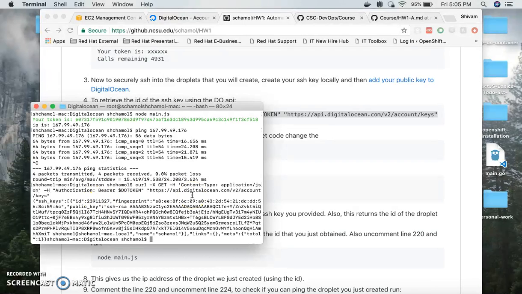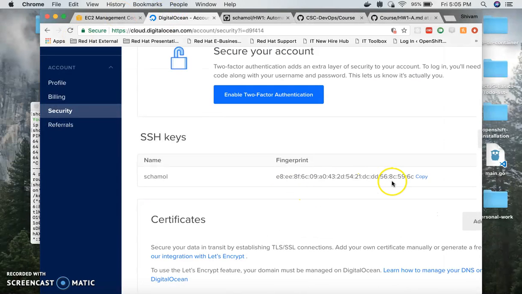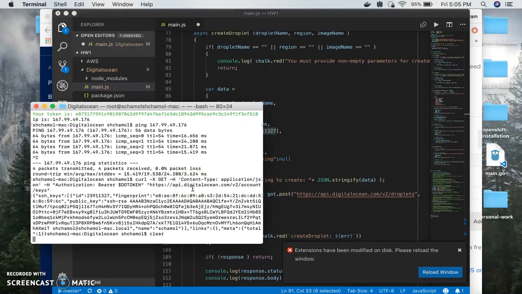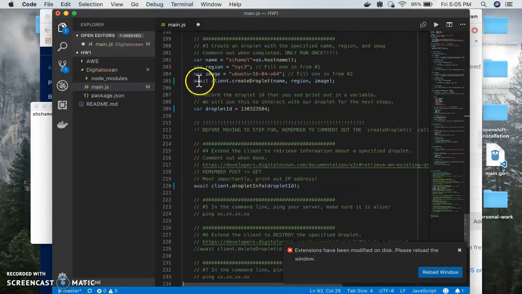Another thing we can do is send the fingerprint of the SSH key that we have, and the fingerprint we can locate here. But one thing that we need to do is send it as an array of strings. Okay, so that's great.